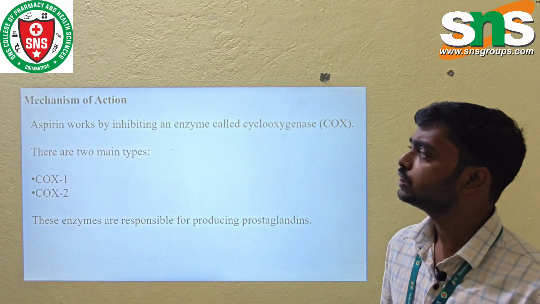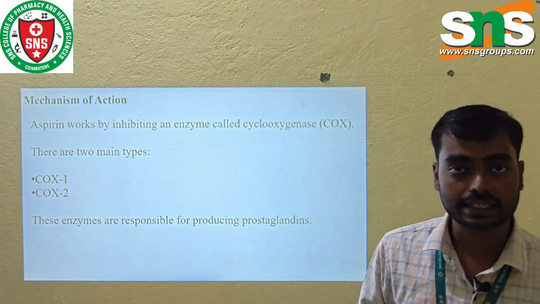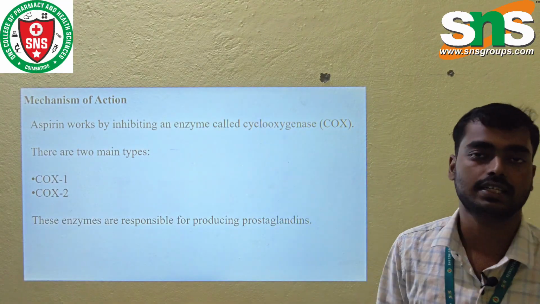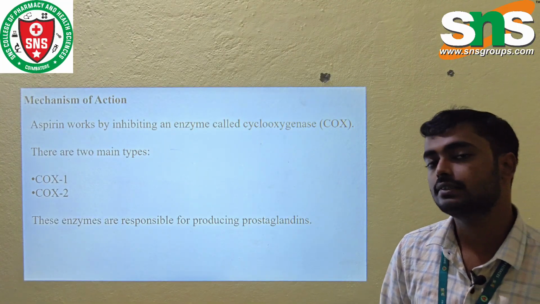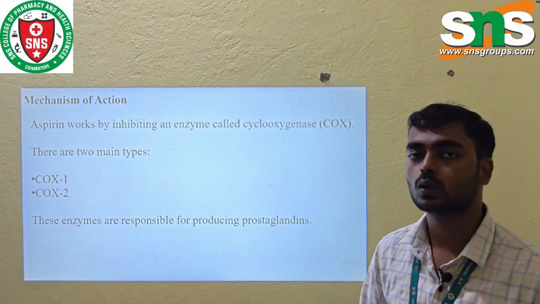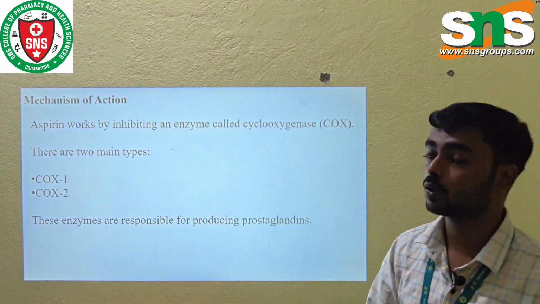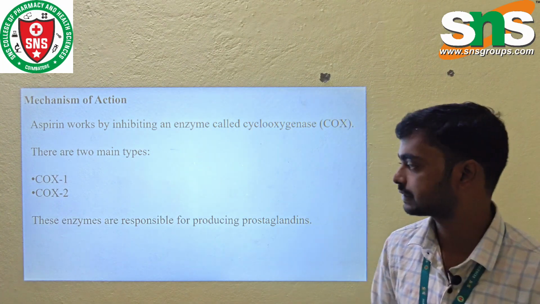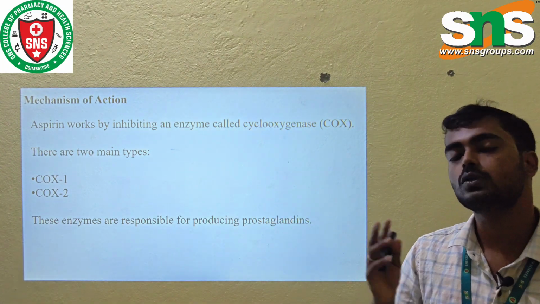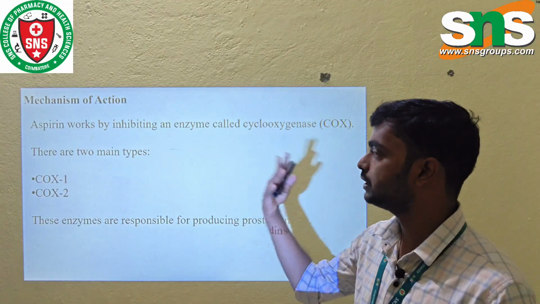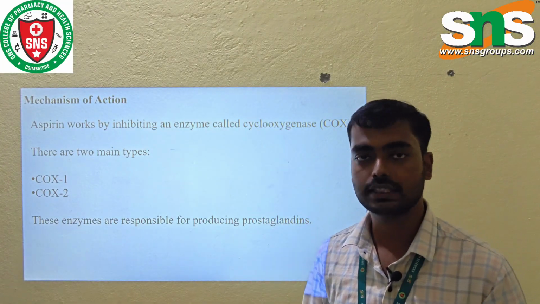Okay. So next, mechanism of action. Aspirin works by inhibiting the enzyme called cyclooxygenase, which is shortly known as the COX enzyme. There are two main types of enzyme. One is the COX1 enzyme and the other is the COX2 enzyme. These enzymes are responsible for the production of prostaglandin.